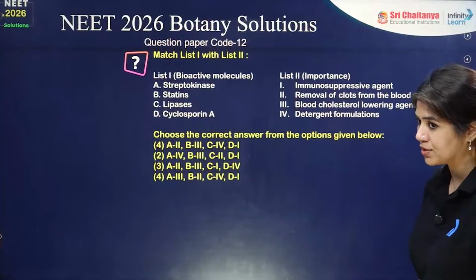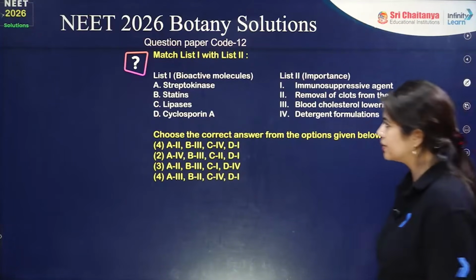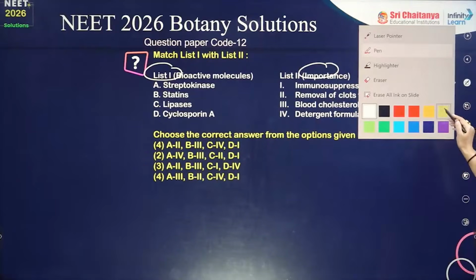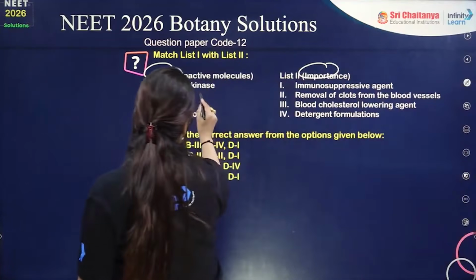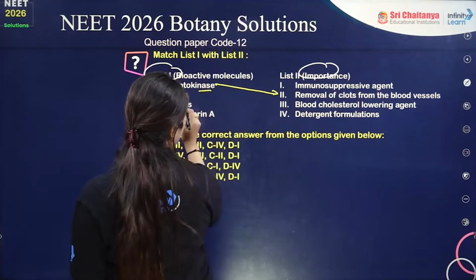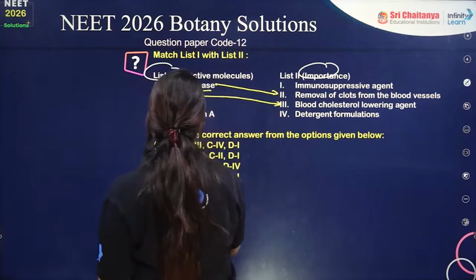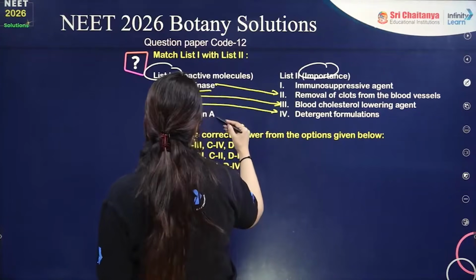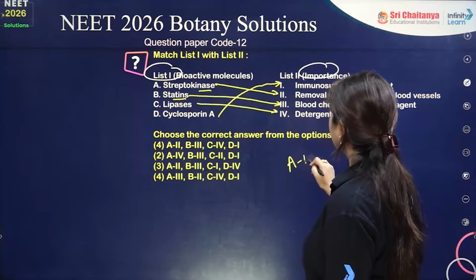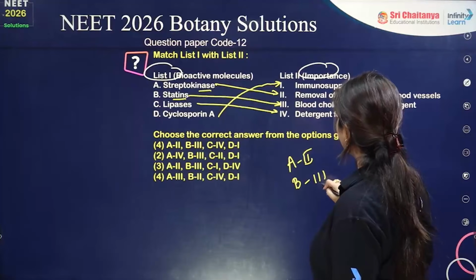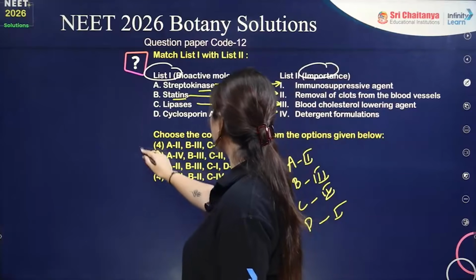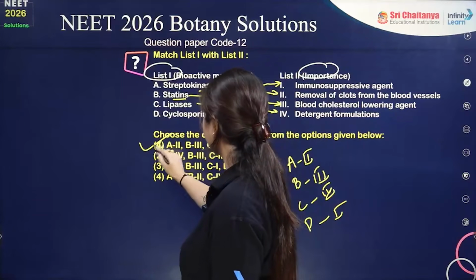Moving on to the next question. Yes, so we do have 2 columns here, column 1 and column 2. This is again a commonly asked question. Streptokinase is used for removal of clots from the blood vessels. Statin, blood cholesterol lowering agent. Lipase, detergent formulation. Cyclosporin A is an immunosuppressive agent. So A goes with option number 2, B with 3, C with 4, and D goes with option number 1. Answer has to be option number 1.